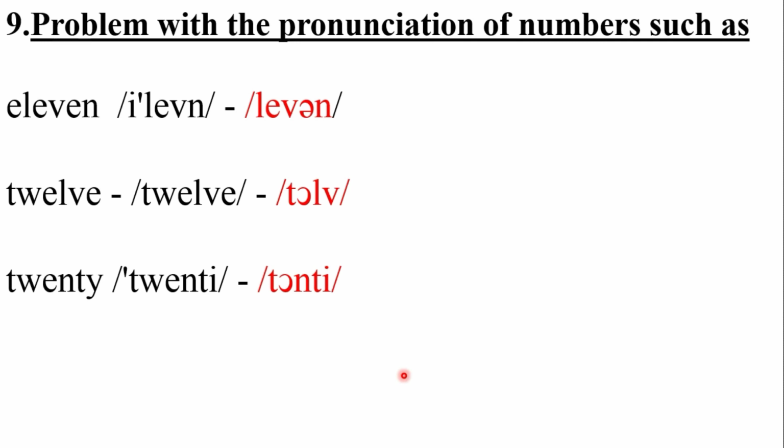Moving on to the ninth one, problem with the pronunciation of numbers. The first one is 11. The correct form is 11. We tend to pronounce the number differently. No, that is wrong. The correct form is 11. The next one, the correct form is 12, but some people pronounce this differently. That is wrong. The correct form is 12. We have the W sound.